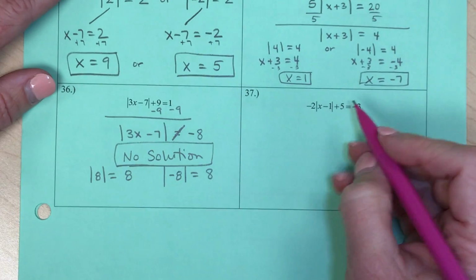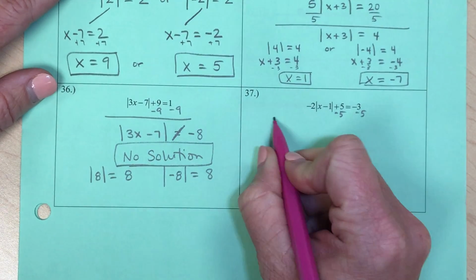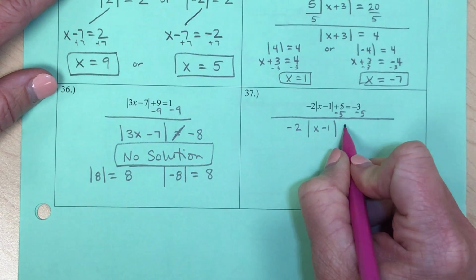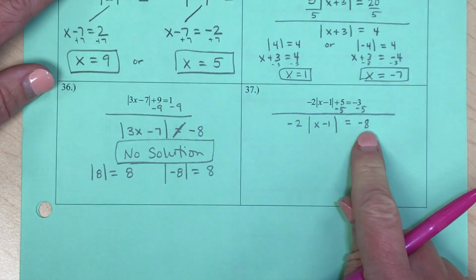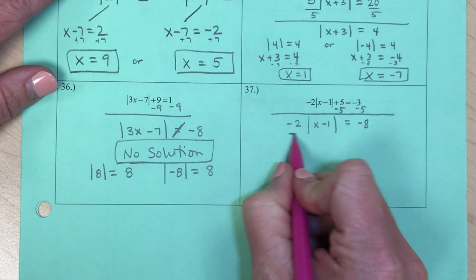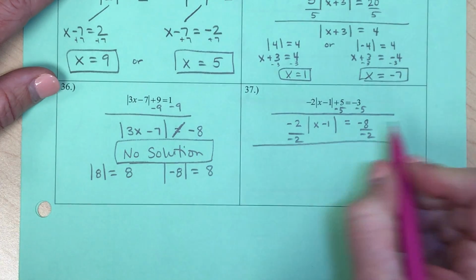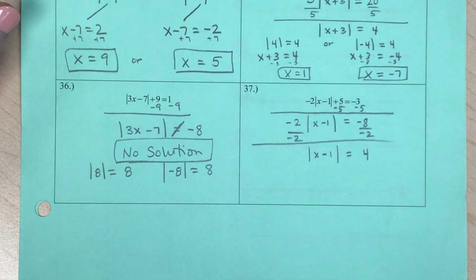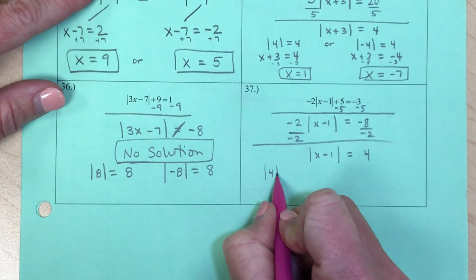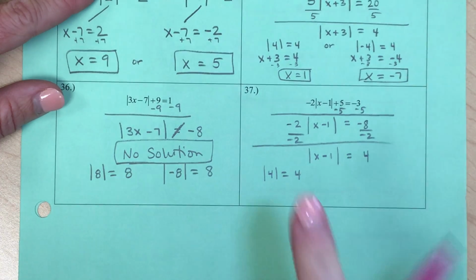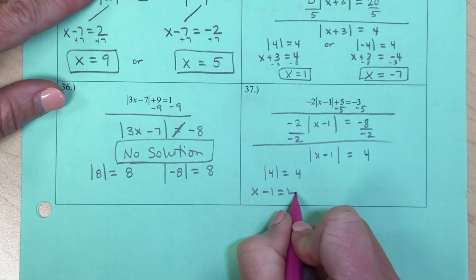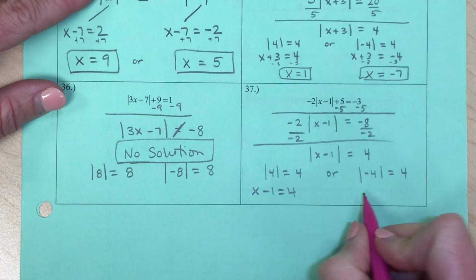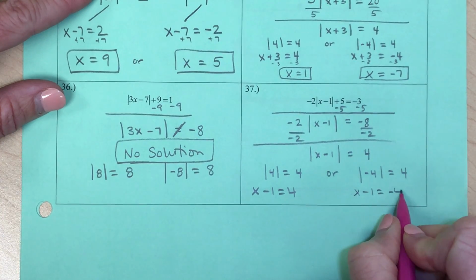Okay, last one, here we go. Subtract 5, technically. Okay, so I'm going to start by subtracting the number term to the other side, and I get -8. Now don't jump the gun here. I know there's a negative, but there's also a negative here. So when I divide by -2, that negative is going to cancel out and become a +4. Now I can set up my two equations. The absolute value of 4 will become positive 4. So x minus 1 could have been 4. Or you could take the absolute value of negative 4, and that will still pop out 4. So my x minus 1 could have been negative 4.